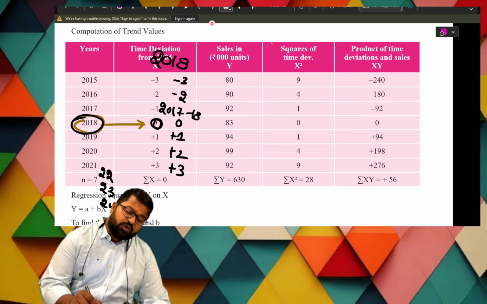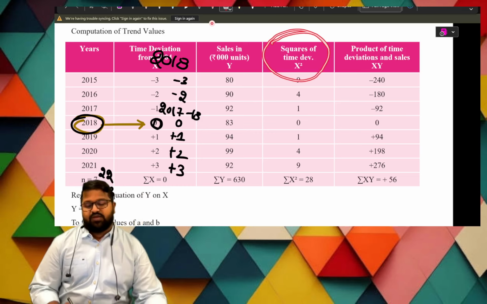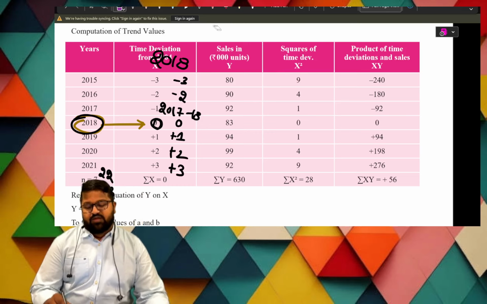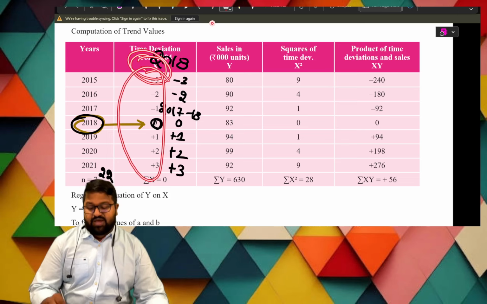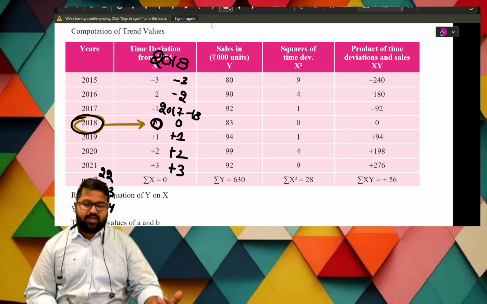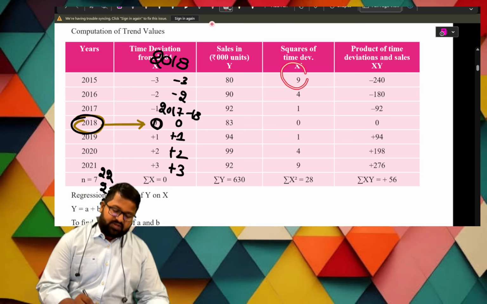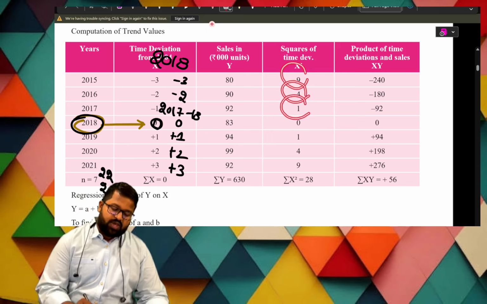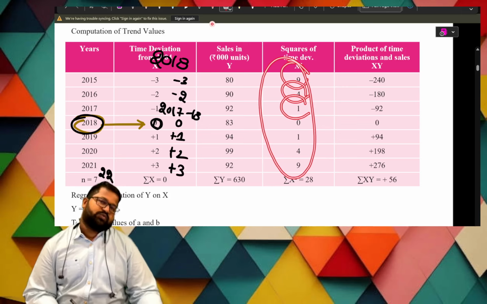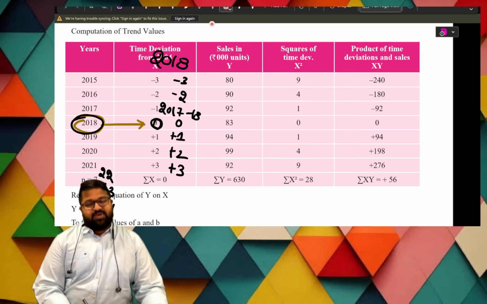Now we need the squares of the time deviation. We have the deviation, and its values need to be squared: 9, 3 squared, 2 squared, 1 squared. In the same way we get these values, and that gives summation x square.